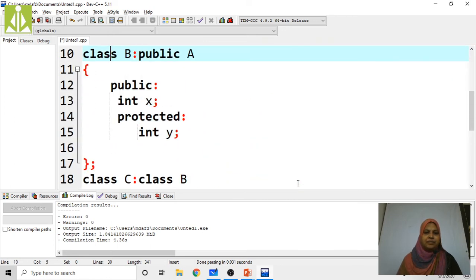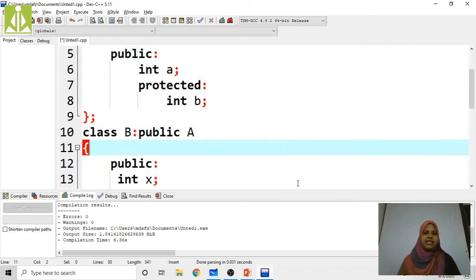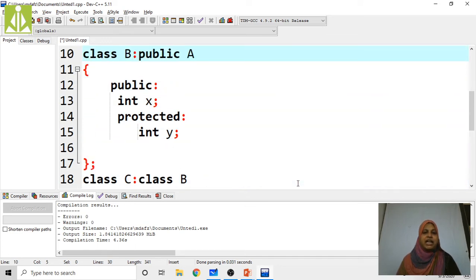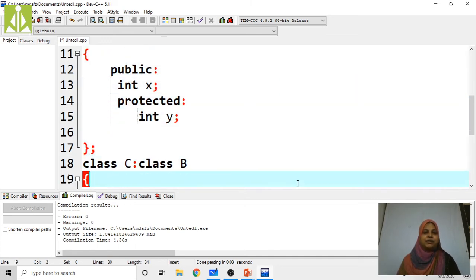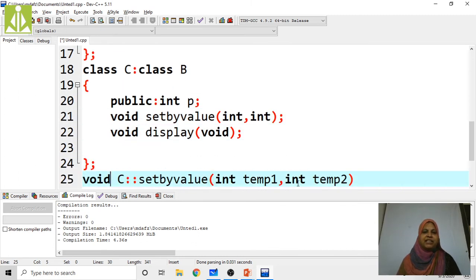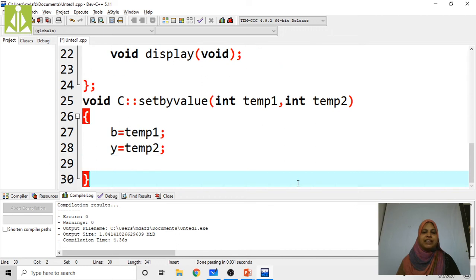Here b is present in the protected access specifier, and y is also present in class B in protected mode. Directly we can't assign values to protected access specifier variables. That's the reason I am going to use the public member function of the derived class. I am defining one member function, set b value. By using this, I access temp1 and temp2 and assign the values.